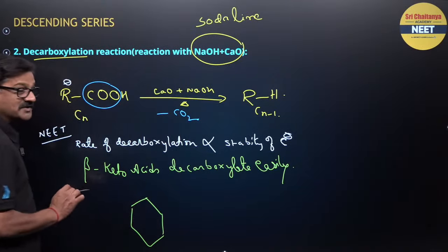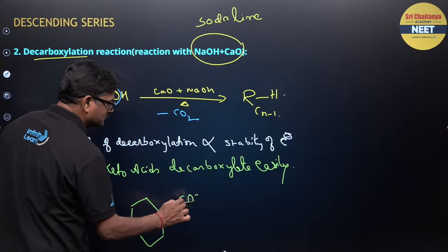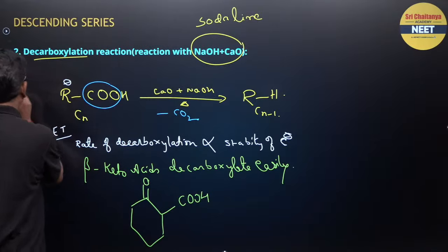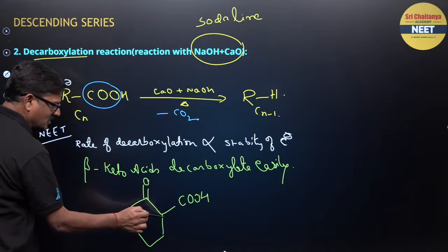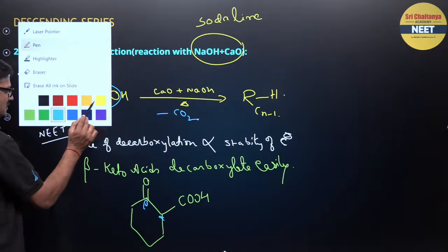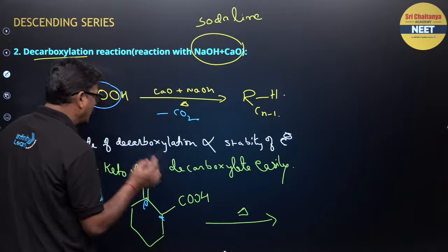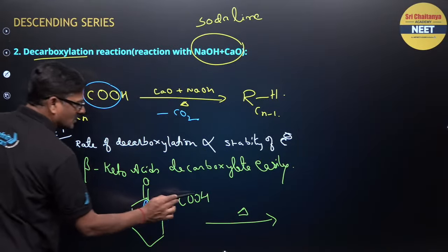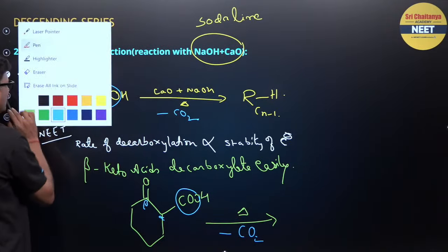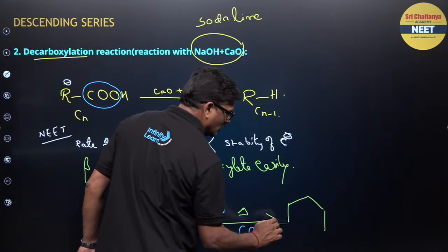Okay, cyclohexane, benzene, don't say beta. This is a carboxylic group and this is a double bond O. And with respect to the carbon atoms, this will be alpha and this will be beta. Okay, you simply heat it, nothing you need to add, and you are going to remove this carbon dioxide. It comes out easily and you will get cyclohexanone.